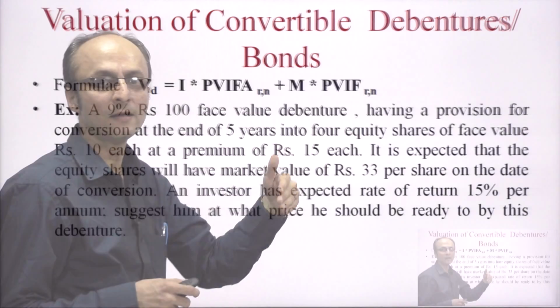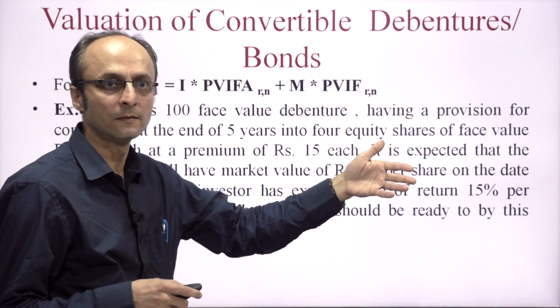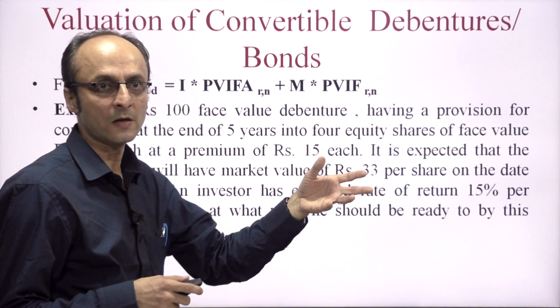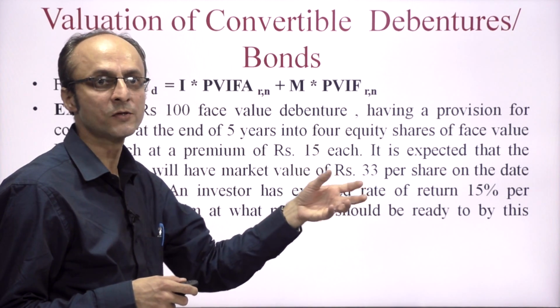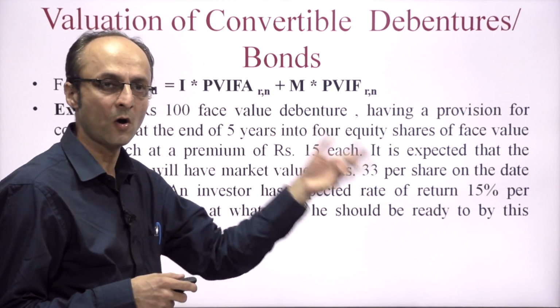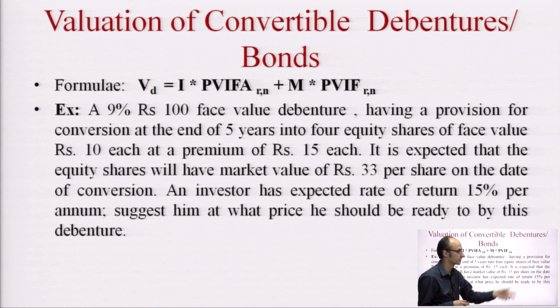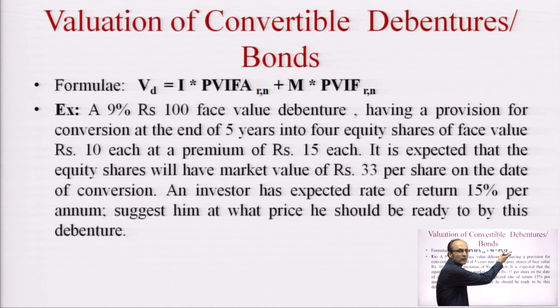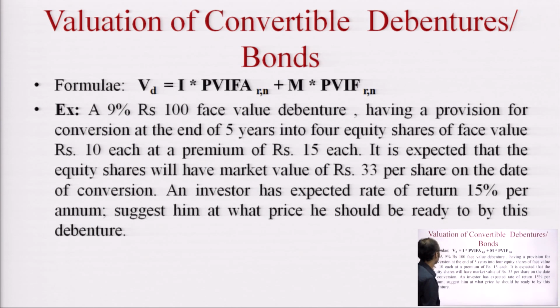That is, after the maturity period, the company can give the option to the bondholders that these bonds will be converted into a number of equity shares. Now the formula for this is VD equals I times PVIF plus M times PVIF at R and N. This is the same formula as for redeemable bonds. Now see how the question is given here.